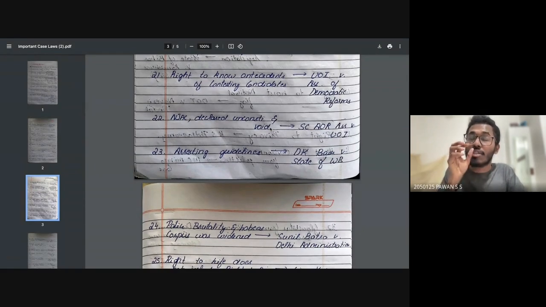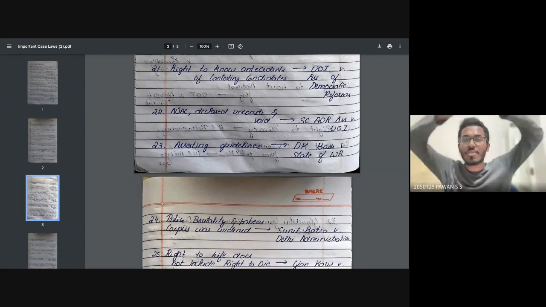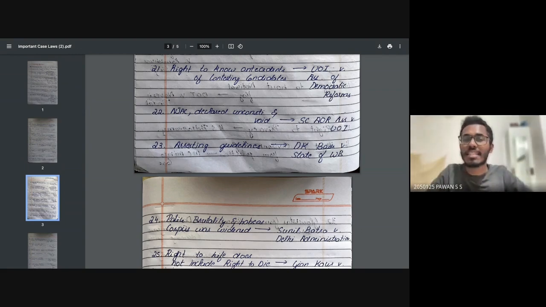NJAC declared unconstitutional and void. Okay, so the National Judicial Appointments Commission was declared unconstitutional and void, was decided in the case of what? Supreme Court Advocates-on-Record Association versus Union of India. So they said that NJAC was completely unconstitutional and void, decided in this particular case.